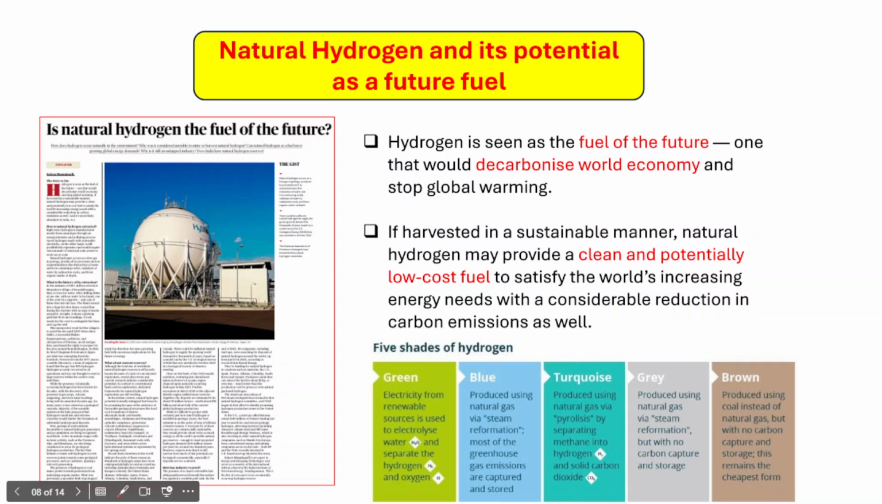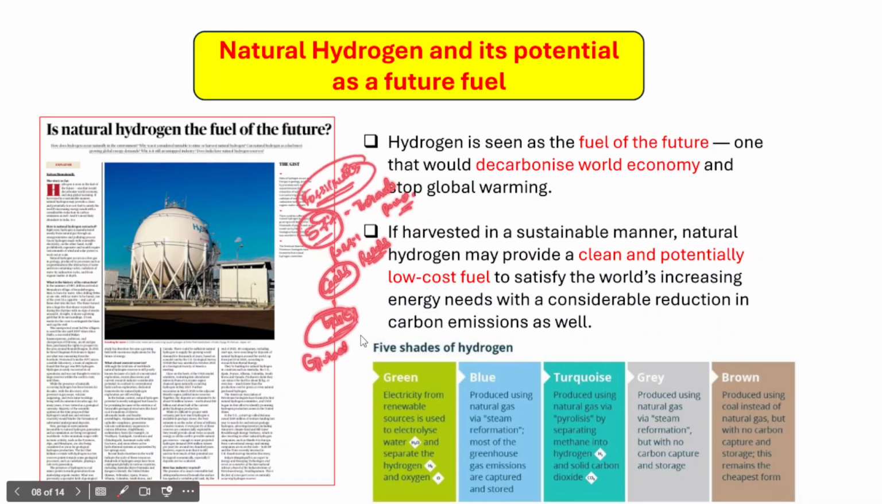So it is considered the fuel of the future, one that would decarbonize the world economy and also stop global warming, right? Because we are excessively dependent on fossil fuels for the production of energy. For example, in India itself 57% of the electricity is produced from thermal power plants, which mainly depend on fossil fuels such as coal. When we burn coal, it releases greenhouse gases into the environment, and these greenhouse gases cause global warming, which ultimately results in climate change as well.